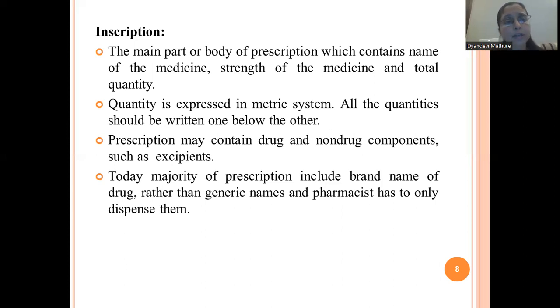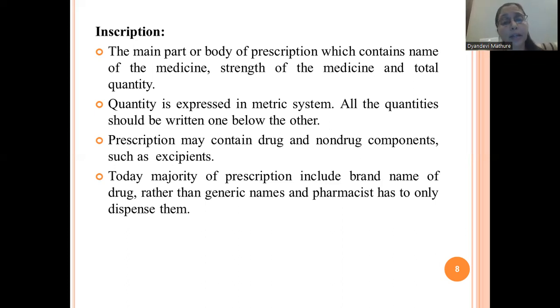Understood? So inscription is nothing but the main part or body of the prescription. Mainly it contains the name along with the quantity of your medication. Then quantity is expressed in metric system. All the quantities should be written one below the other. Metric system means, suppose 10, then paracetamol tablet 20. Understood? So it should be written one below the other.